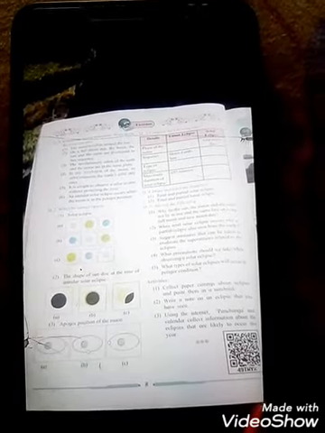Okay students, there are exercises: identify true and false statements and write the correct statements, select the correct options, compare the following tables, and draw and label the diagram. The diagram is very important in this topic. You have to prepare that diagram, it can come in the exam. And answer the following questions. These are all the assignments for you, students. Read this lesson twice properly, and I hope that you understood this lesson. Okay, thank you.